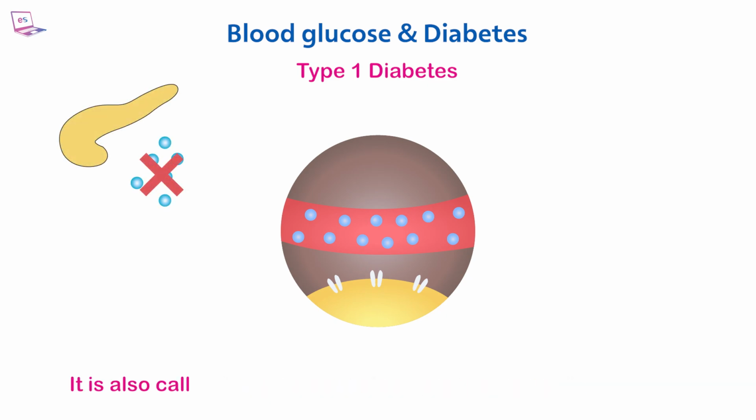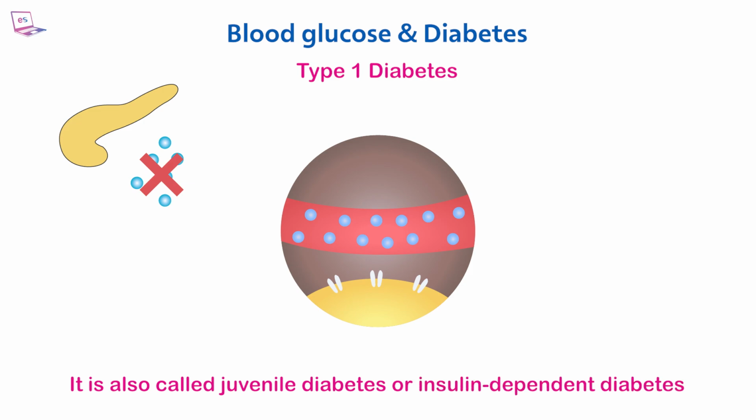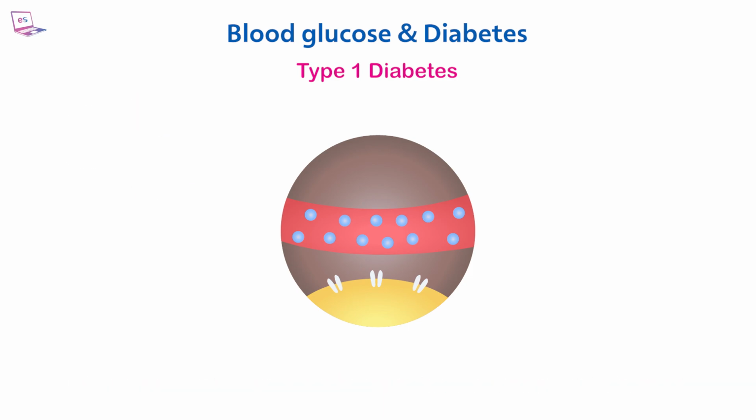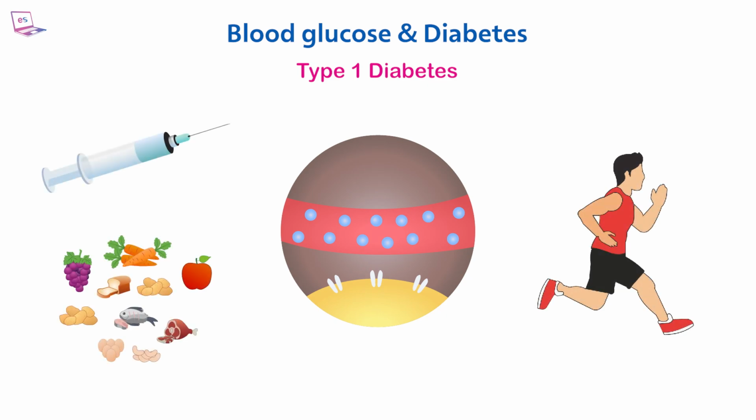It is also called juvenile diabetes or insulin-dependent diabetes. It is a severe autoimmune condition that can develop suddenly. It can be managed through insulin injections, diet, and exercise.